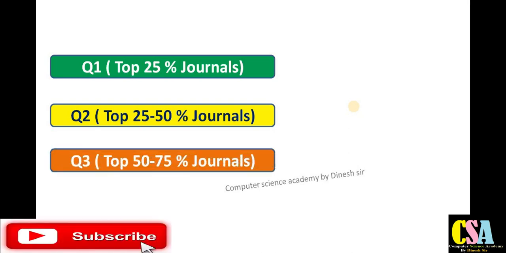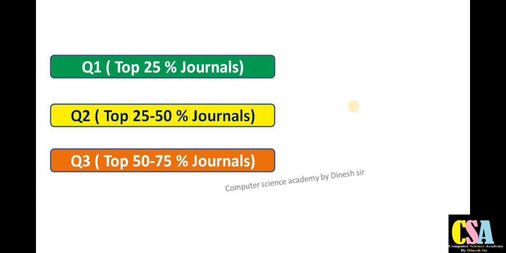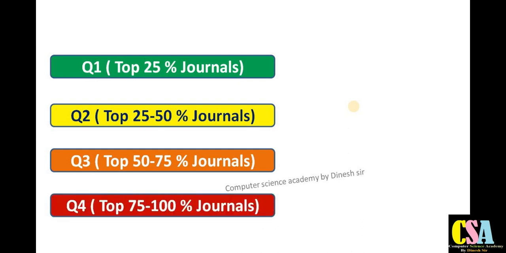Next is quartile 3. After quartile 2, the 50 to 75% of journals are covered by quartile 3. And quartile 4 is the ranking of the journals that come under the 75 to 100% of journals in that category after the third quartile.